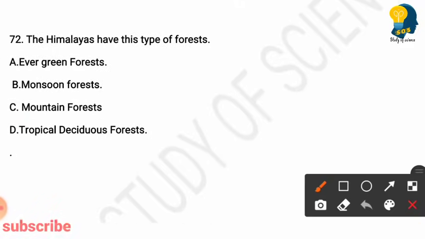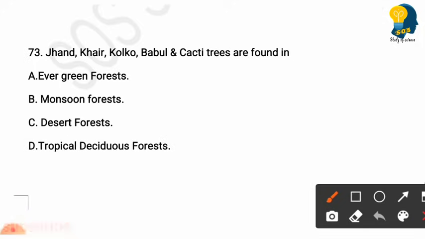Next question. The Himalayas have this type of forest. Options are evergreen forest, monsoon forest, mountain forest, tropical deciduous forest. Number 73. Jand, Kair, Kolko, Babul and cacti trees are found in. Options are evergreen forest, monsoon forest, desert forest, tropical deciduous forest. So here the right answer is option C, desert forest.